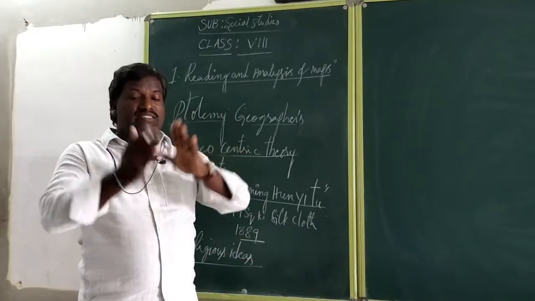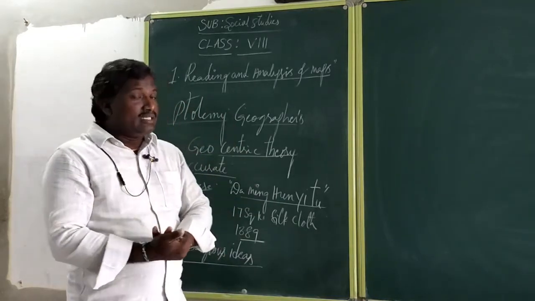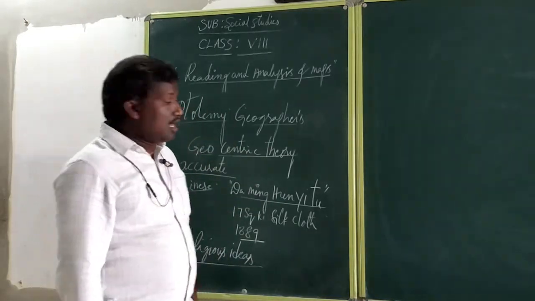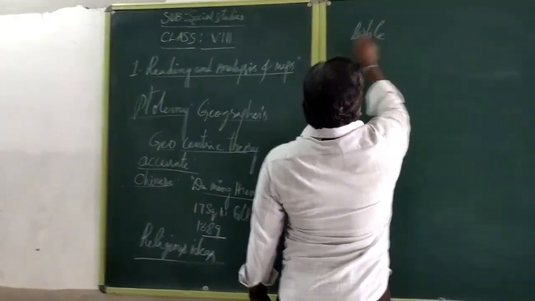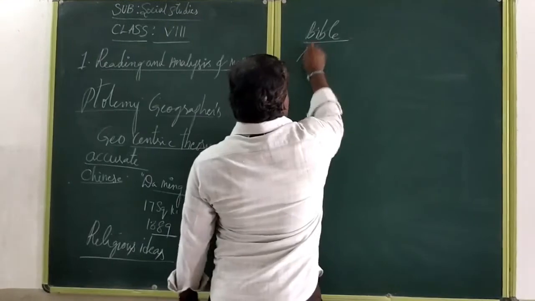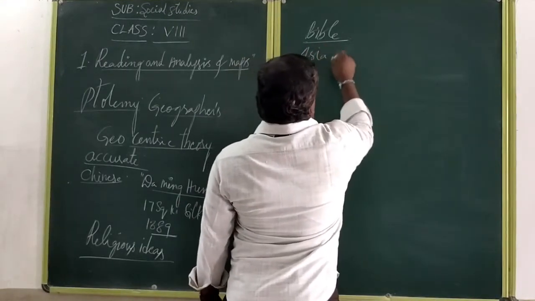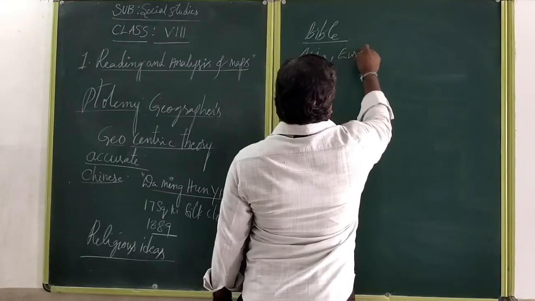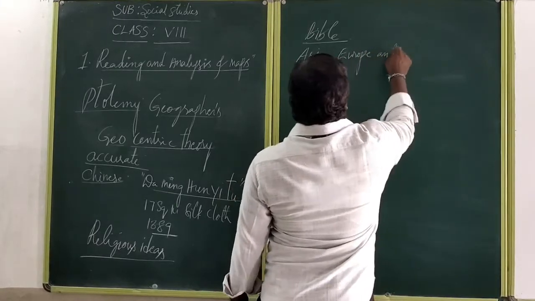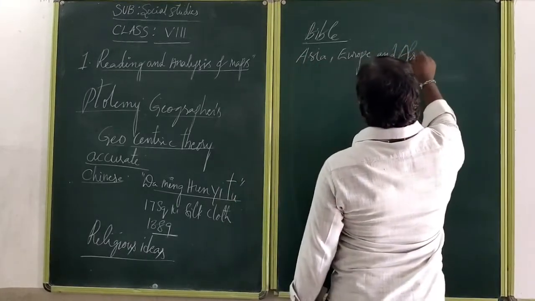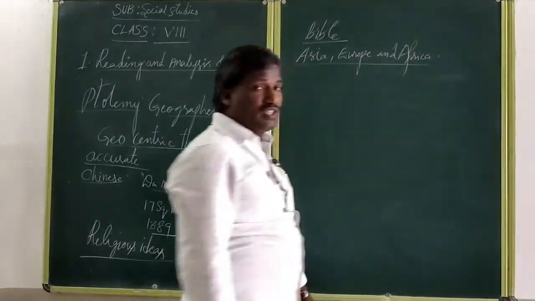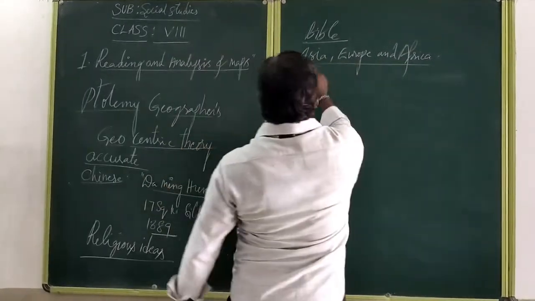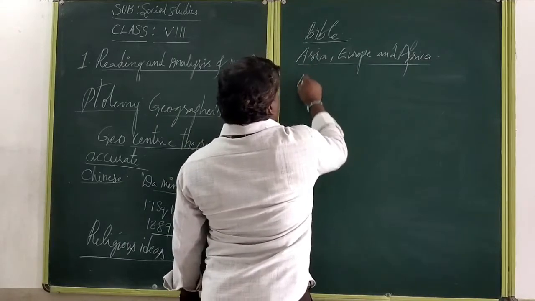They showed only three continents. In these three continents, according to the Bible, they showed Asia, Europe, and Africa. Mainly they showed Africa on the south side and Asia and Europe on the north side.